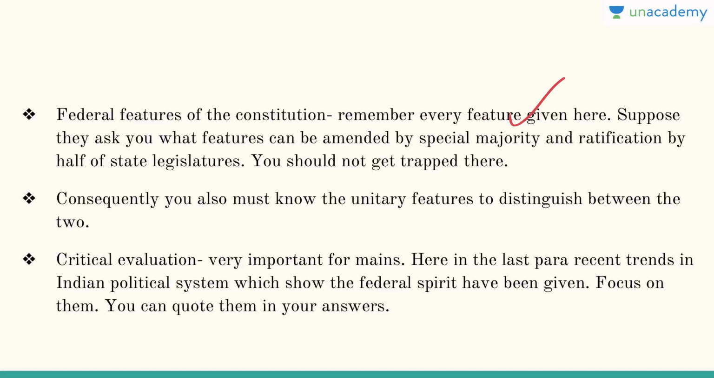Suppose they ask what features can be amended by a special majority and ratification by half of the state legislatures. Any federal feature, for example all India services, or let's say GST. These are the features which have to be amended by special majority and half of the state legislatures. Let's say 29 state legislatures are there, so at least 15 have to ratify it, right? So you should never get trapped here. So this is an important point.